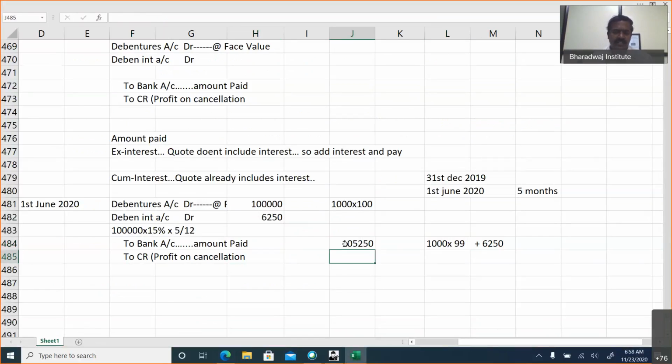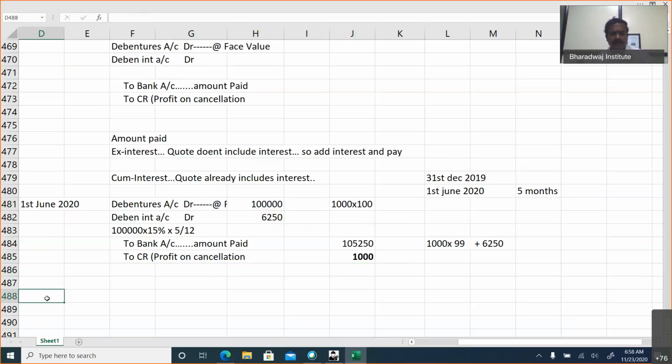So profit on cancellation is the balancing figure. You need not pass a journal entry also. You can just do it like a calculator calculation, or as rough work. Debentures plus interest minus amount paid will give us profit on cancellation. This is on 1st June 2020.